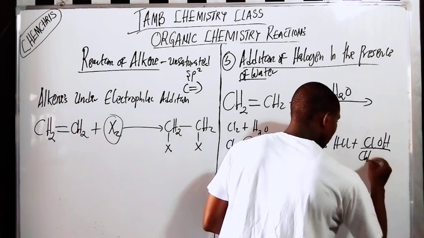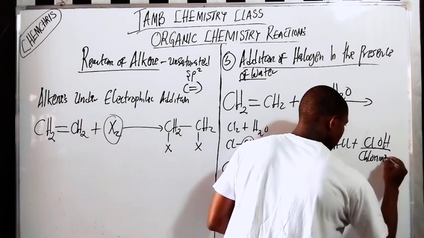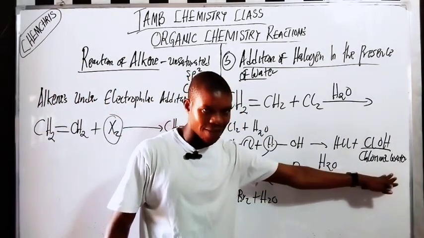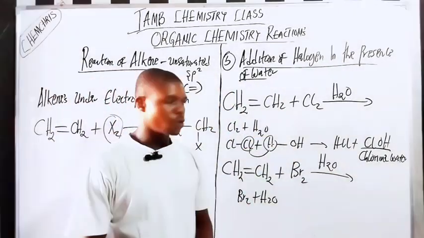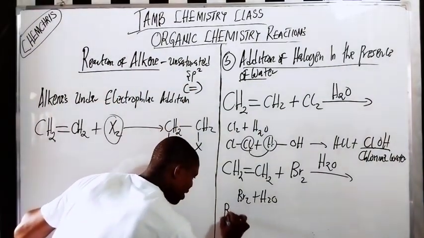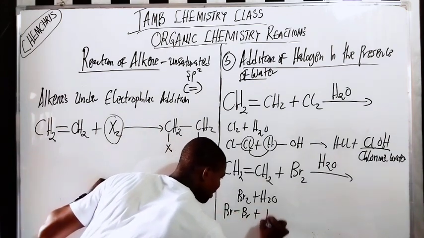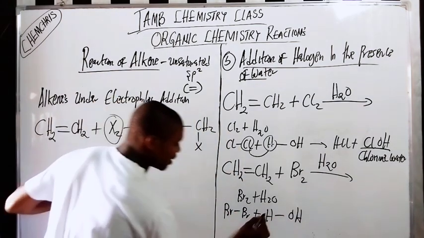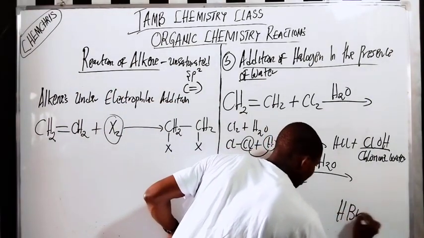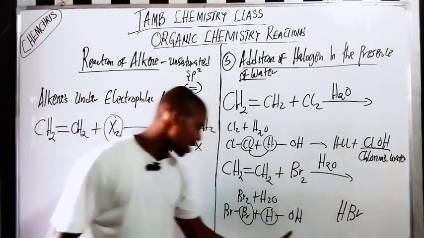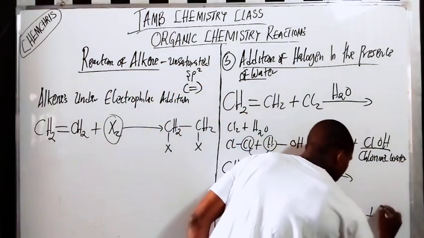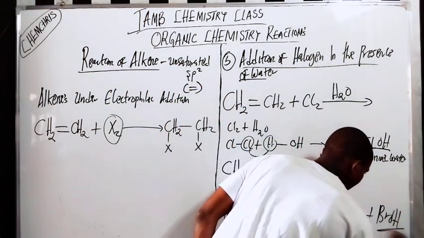It's called chlorine water. Please pay attention. It is the chlorine water you now add to this other one here. Just the same to this other one: here we have Br2 plus HOH. Now hydrogen and Br will go to form HBr. Can you see that? Now Br and OH will form together to form bromine water.